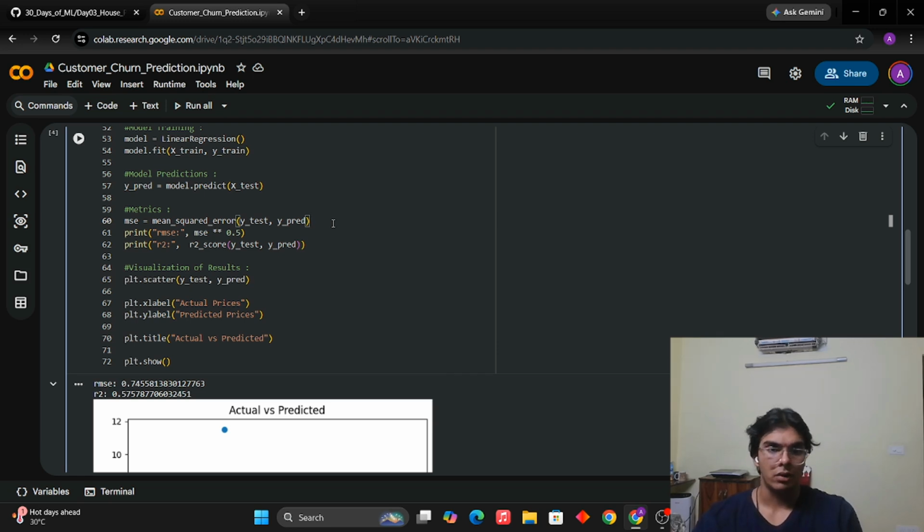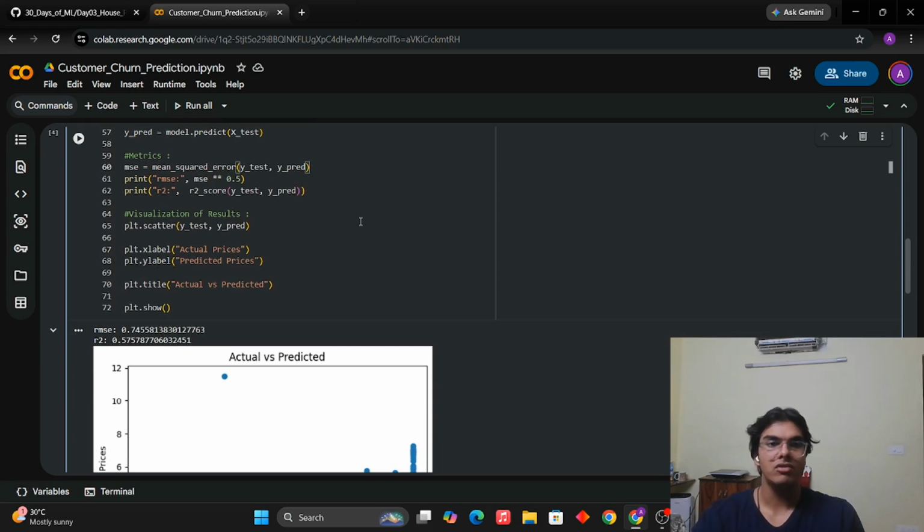So for that we do a very simple thing. We take its square root, and we call it root mean square error. Root mean square error does the same thing; it is just the square root of whatever we calculated. It is much more interpretable, and it basically answers how many incorrect predictions we got on average. So this is it. Mean square error has its cons, so use root mean square error.